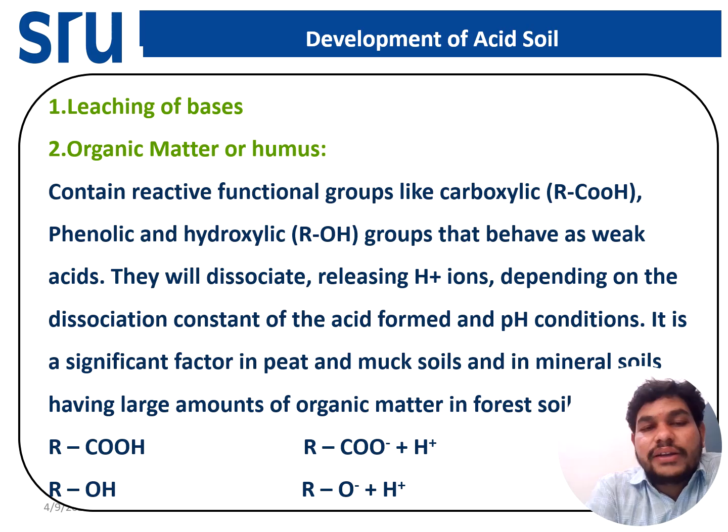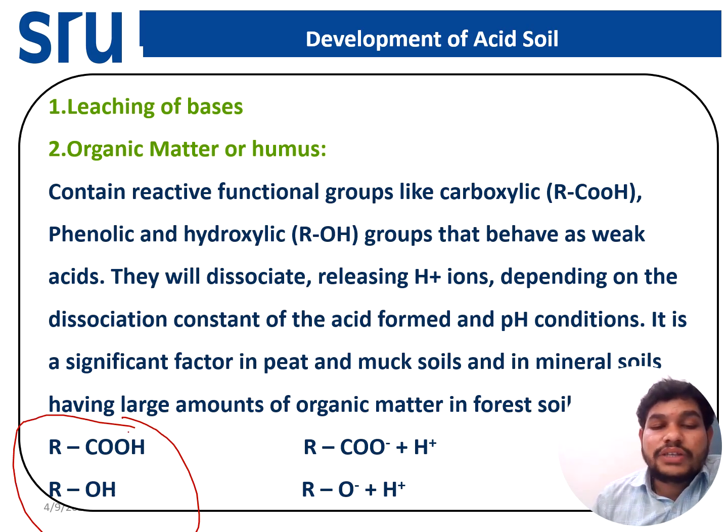Another factor is the organic matter. We know that organic matter contains different functional groups like carboxylic, phenolic, hydroxyl, and amines. When these groups dissociate, they release H plus ions, and those H plus ions will increase the acidity in the soil. If you see here, this is the functional group. In this functional group, H will dissociate and go into the soil solution.